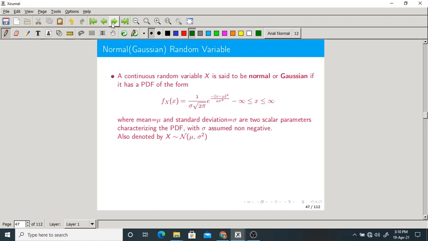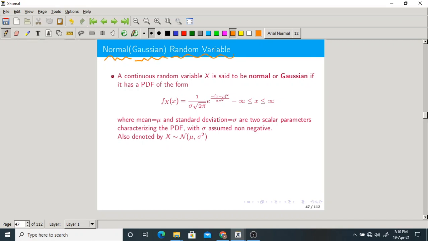Now we'll discuss something very important. We have discussed uniform and exponential random variables so far, when it comes to continuous type random variables. Now let us see the normal, also called the Gaussian random variable.